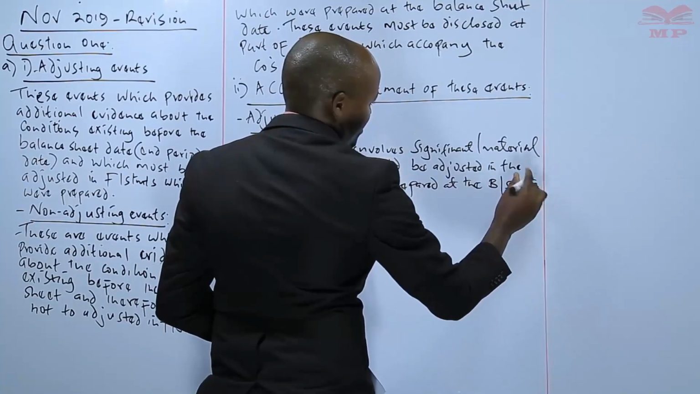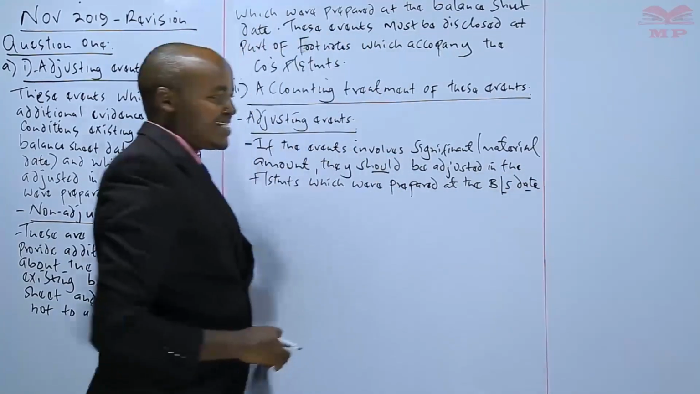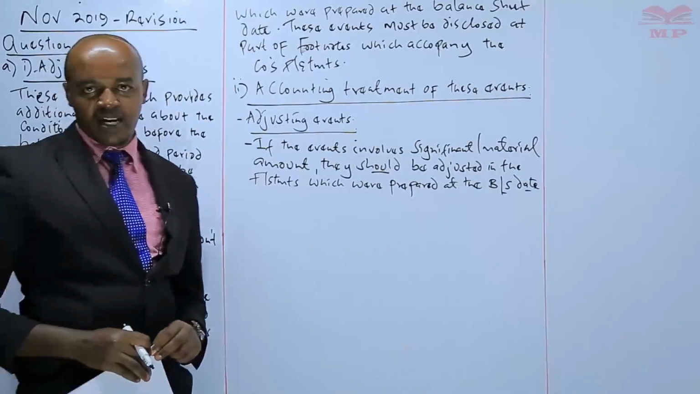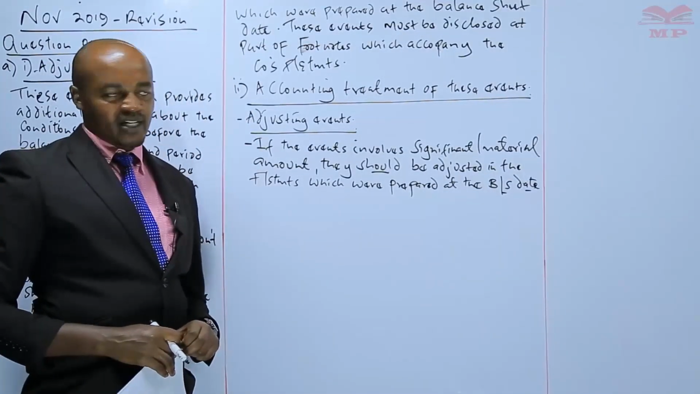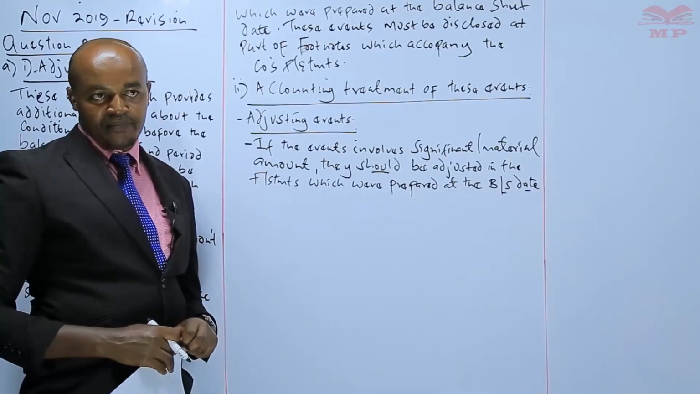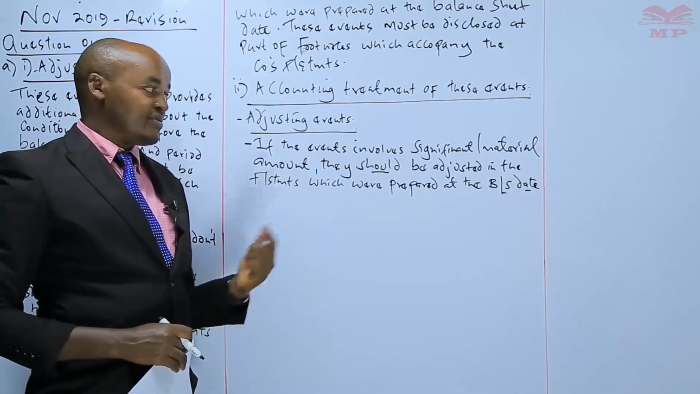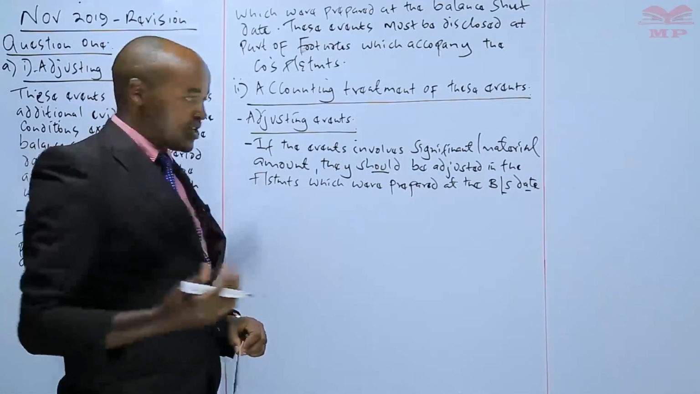Remember, in our case here, we have said that we talk about the balance sheet date. Basically, you have said that this is the date when the financial statements are supposed to be prepared. So it means that if the financial year of a company is ending on 31st of December, then that is the date the financial statements are supposed to be prepared. We refer to that as the balance sheet date.